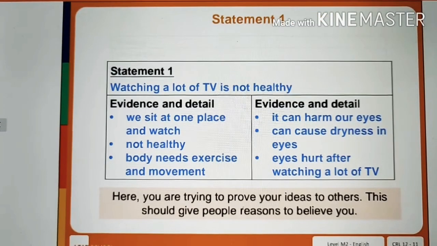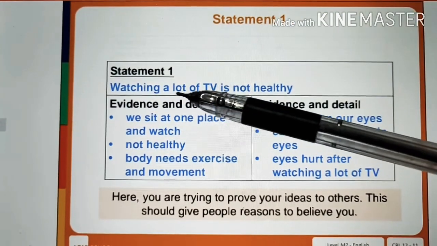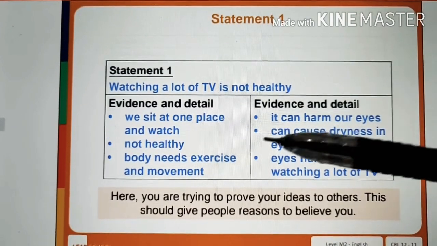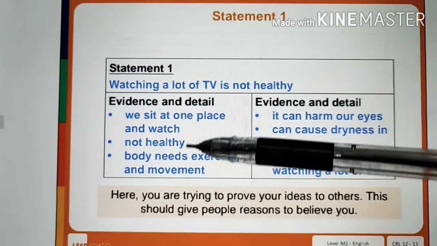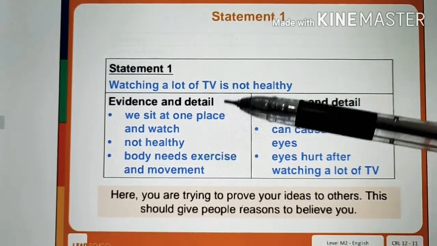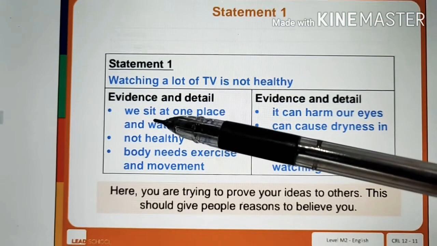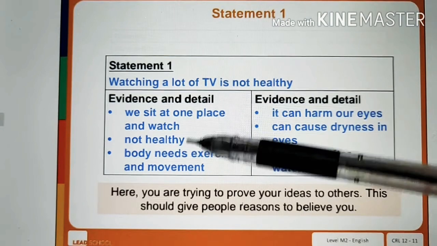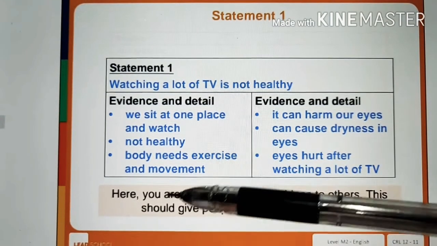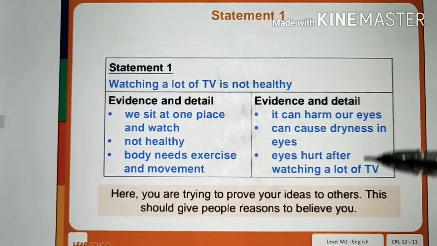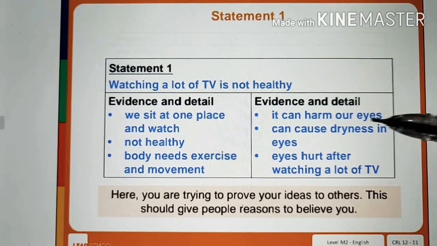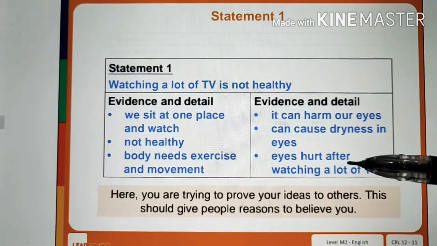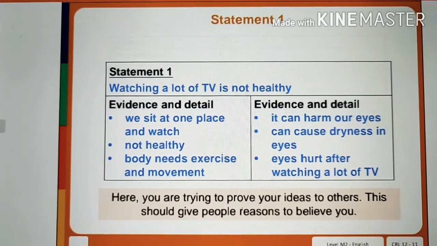Next, statement 1: watching a lot of TV is not healthy. Okay, so the first statement is that watching TV is not healthy. So what is the evidence? You must have evidence also. We sit at one place and watch, and it is not healthy. The body needs exercise and movement. Next evidence: it can harm our eyes, can cause dryness, and eyes hurt after watching a lot of TV.